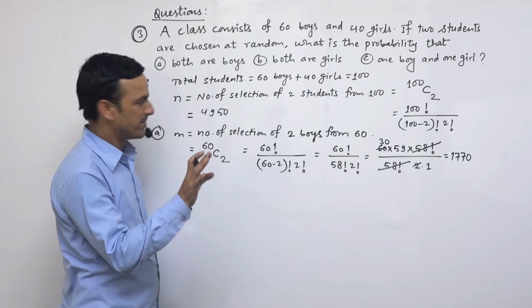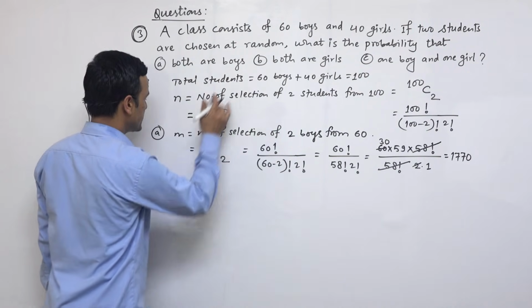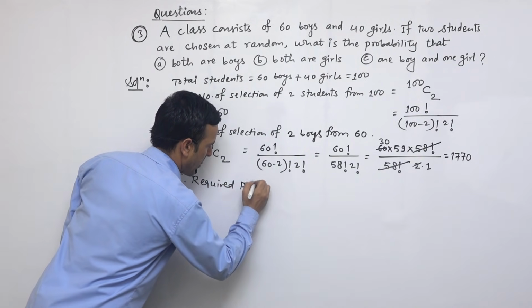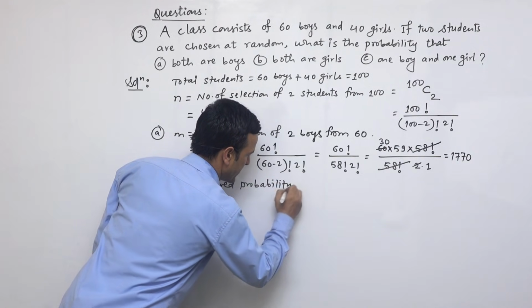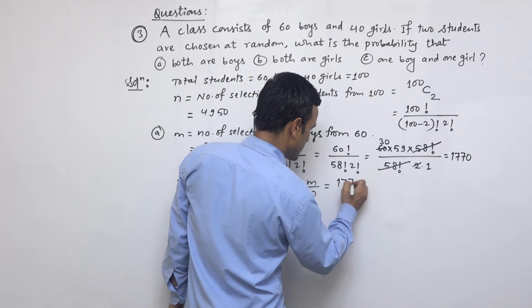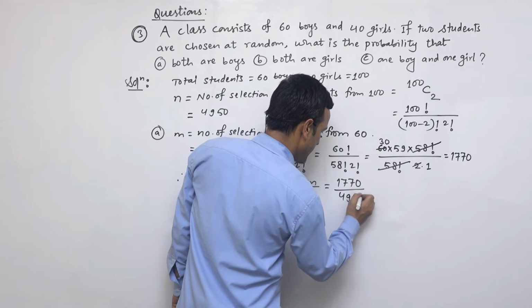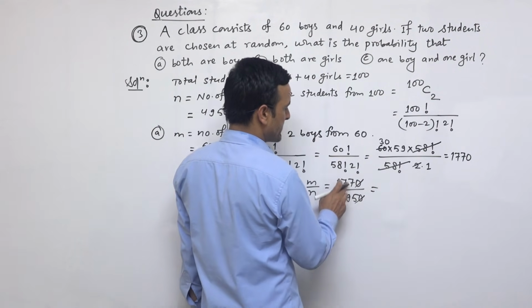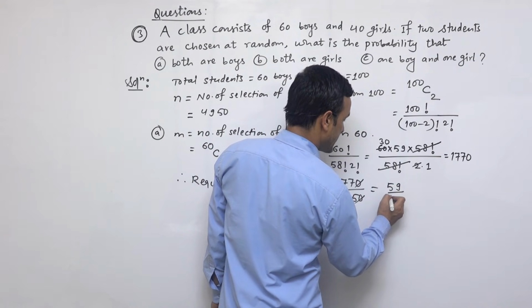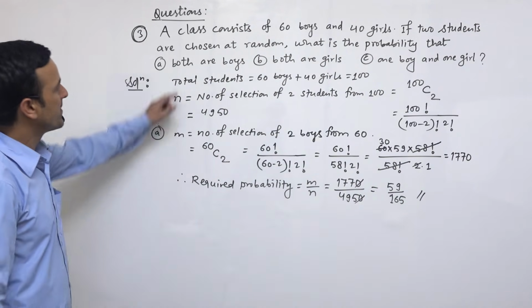So this is the value of m, that means the number of favorable cases for two boys, both are boys, and therefore the required probability is equal to m by n, where the value of m is 1770 and the value of n is 4950. If we cut down both numbers by 3, then we get 59 divided by 165. So this is the answer of number A.